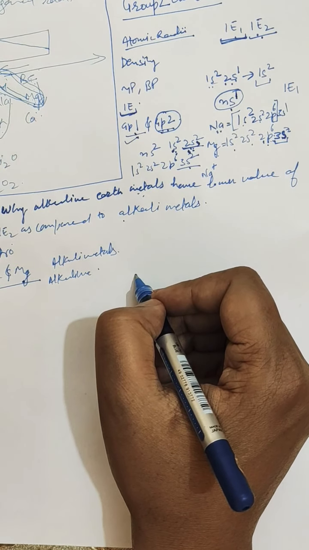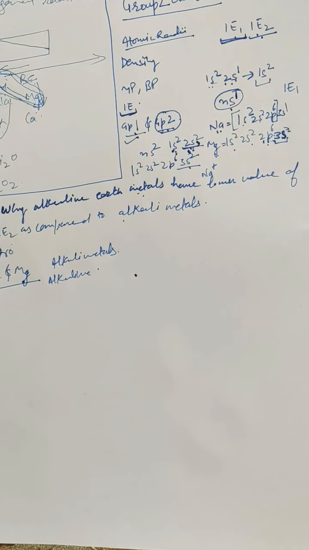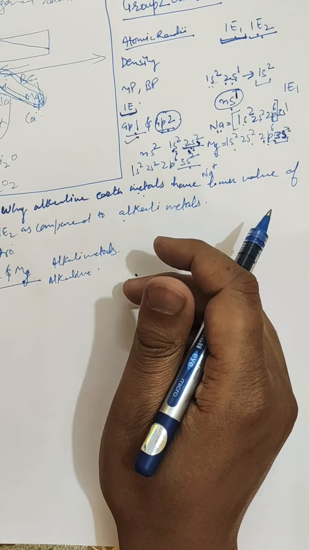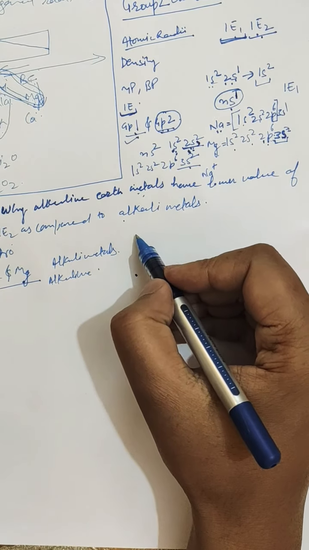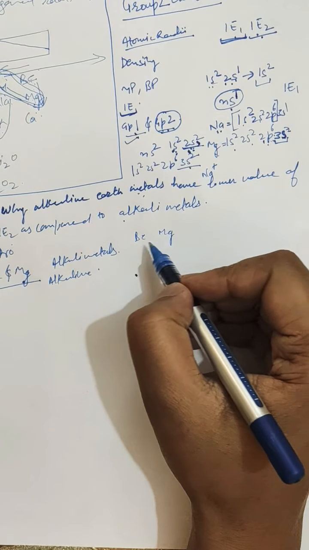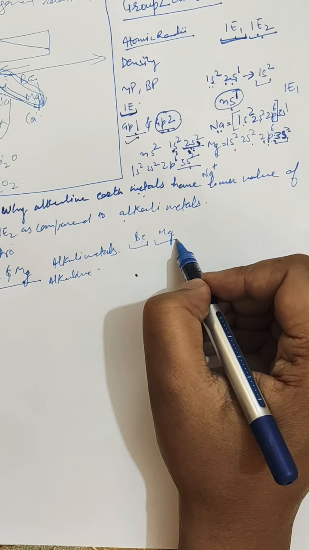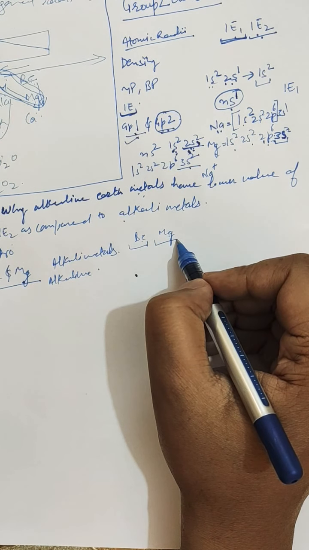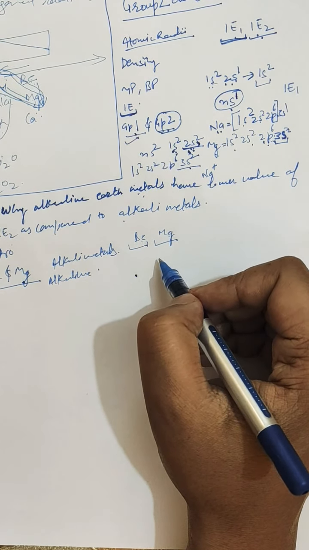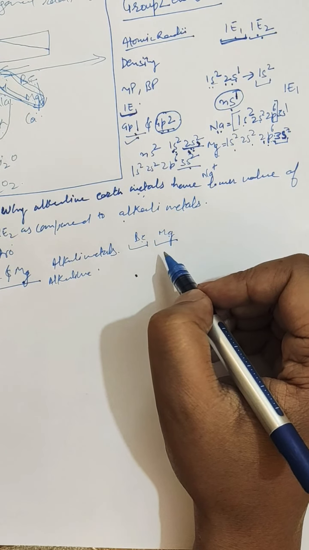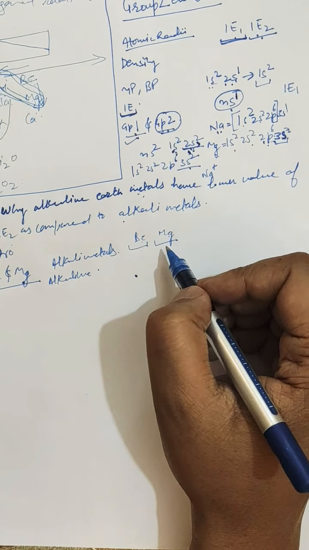These elements, therefore, do not give any color in the Bunsen flame. So the small size of beryllium and magnesium as compared to other alkaline earth metals results in their high ionization enthalpies, so the Bunsen flame is not sufficient to excite their electrons to a higher energy level.